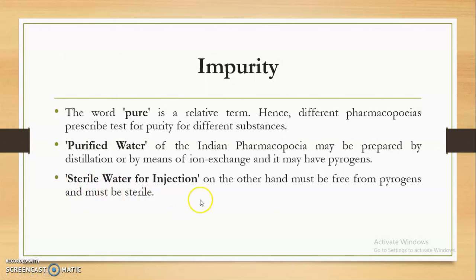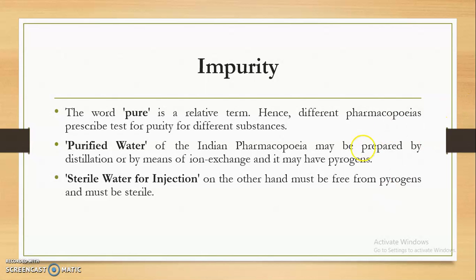But sterile water for injection, on the other hand, must be free from pyrogens. That is, it must be free from microorganisms, and it must be sterile, because sterile water for injection is used for injecting into our blood. And if pyrogens are present in that sterile water for injection, then that will produce certain adverse effects. That's why sterile water for injection must be free from pyrogens.